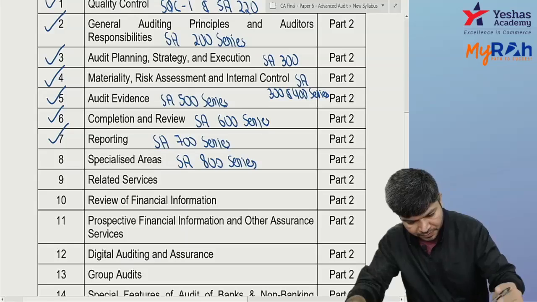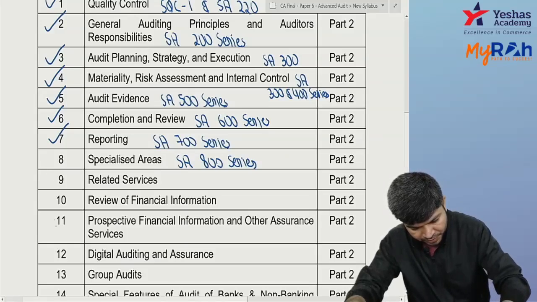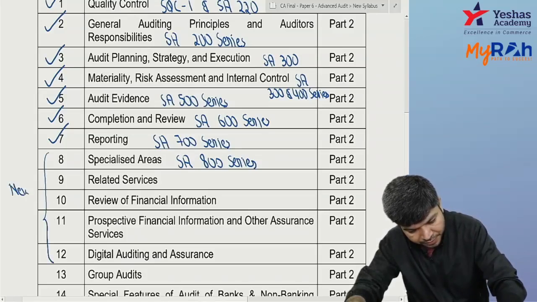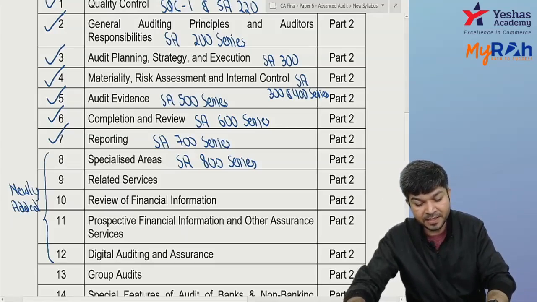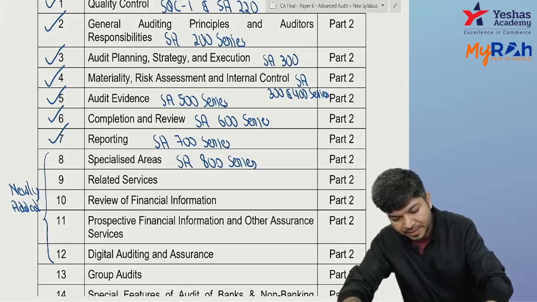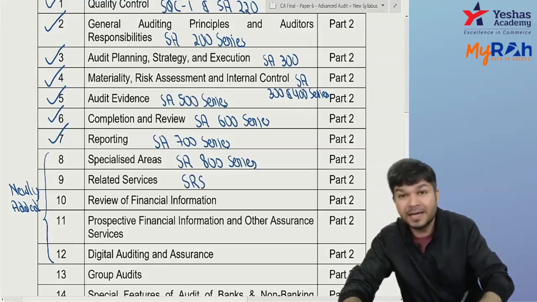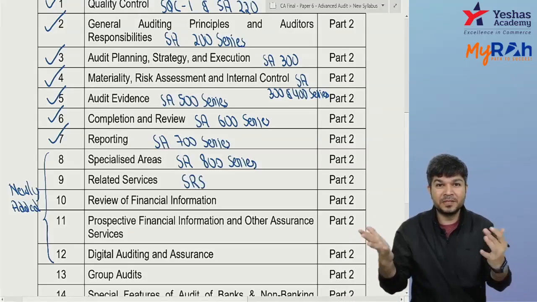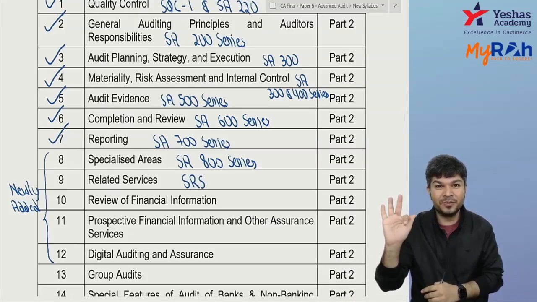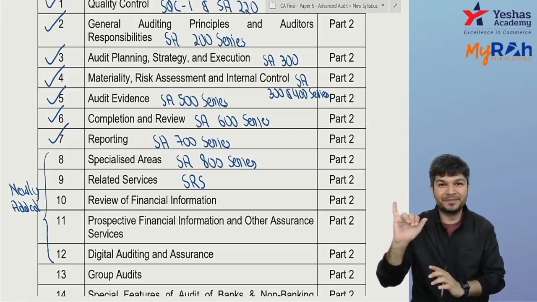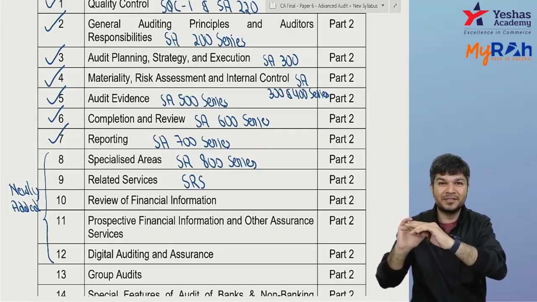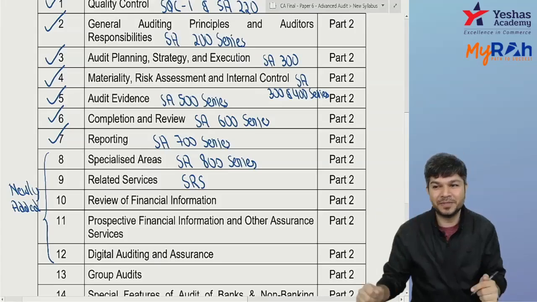Actually, 1, 2, 3, 4, yeah, 5, yes, all these chapters are newly added. 8, 9, 10, 11, 12. The specialized areas is kind of 800 series. Related services is nothing but SRS. You know, under your engagement standard, there are SQC, standards on quality control, SA, standards on auditing, SRE, standards on review engagement, SAE, standards on assurance engagement, and SRS, standards on related services.